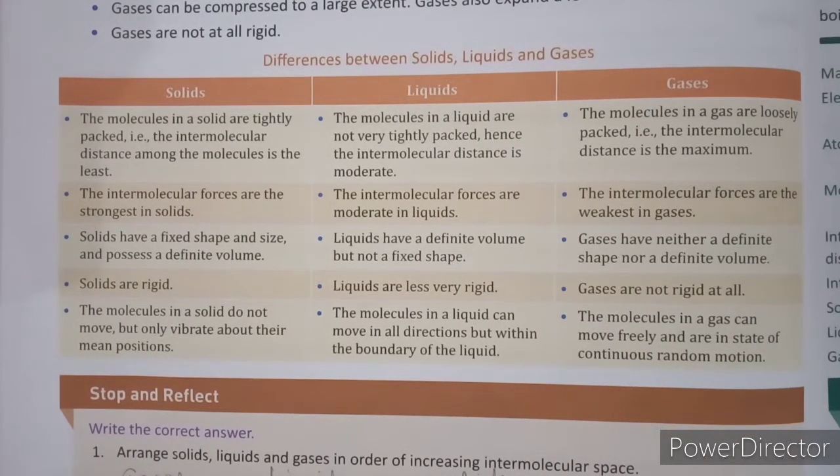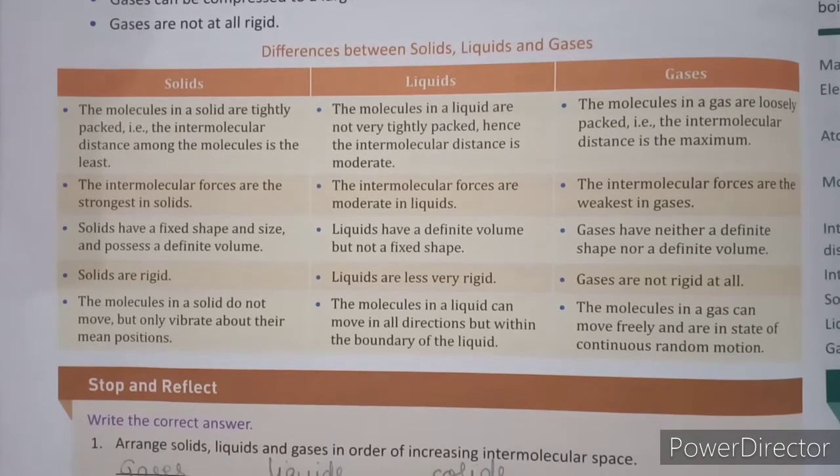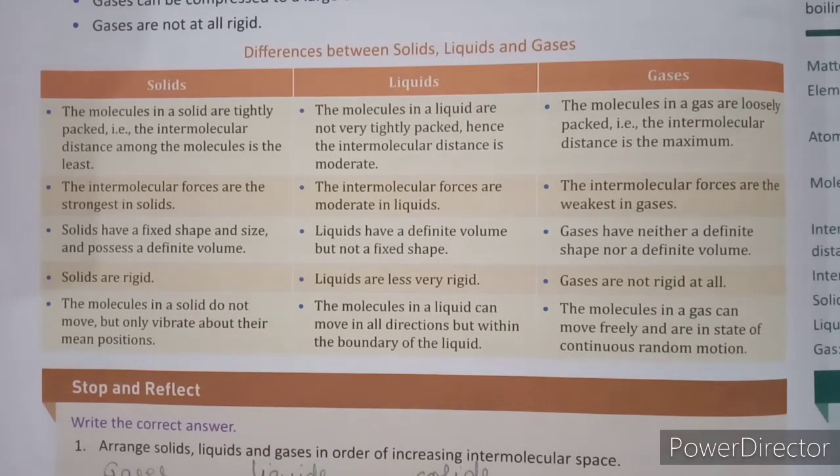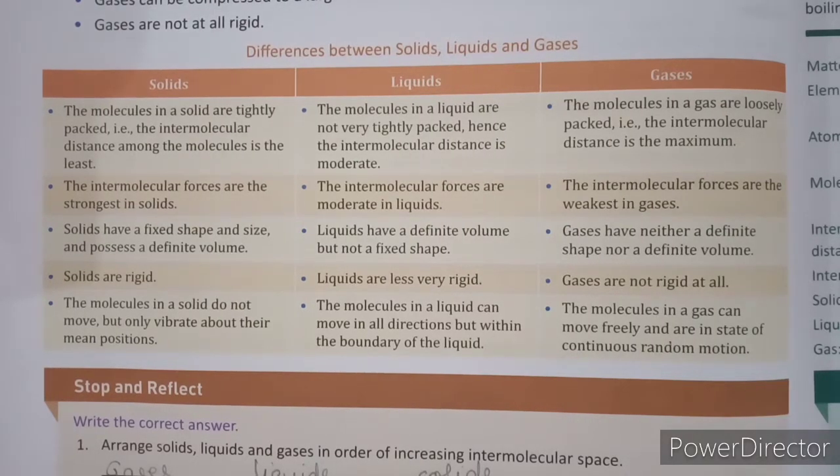The next point is that solids are rigid. Rigid means they are very tough. Liquids are less rigid and gases are not rigid at all. So you can see that solids are tough enough, liquids are not so, and gases are not rigid at all.